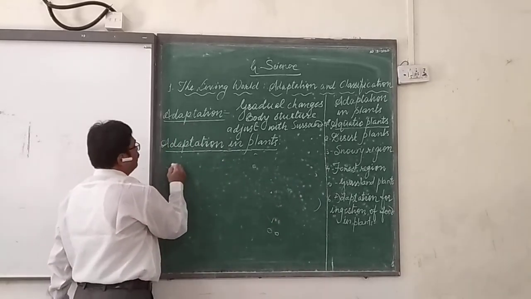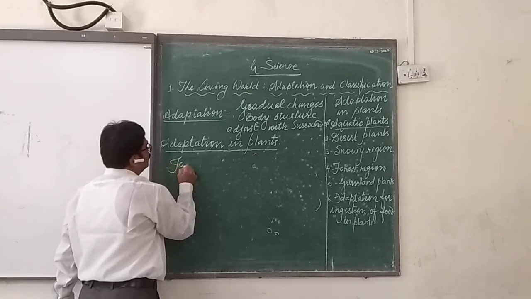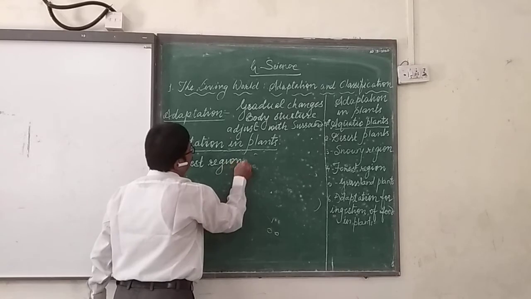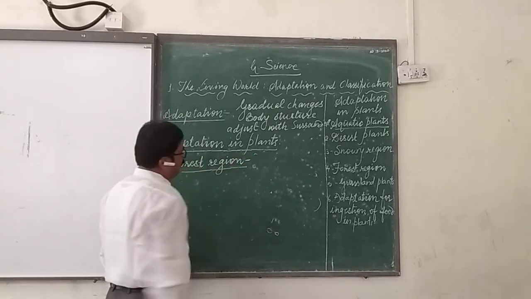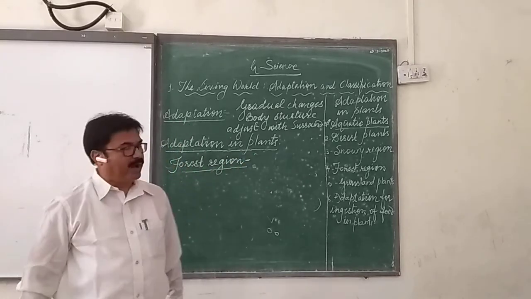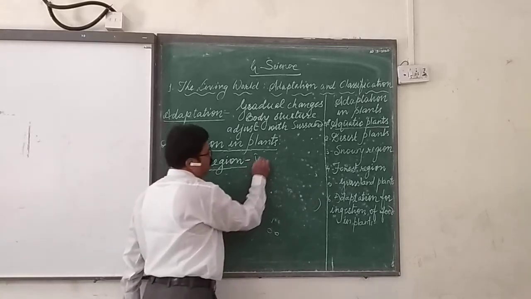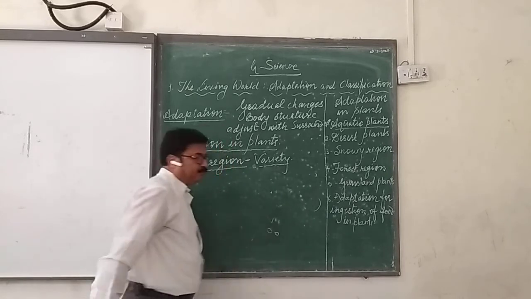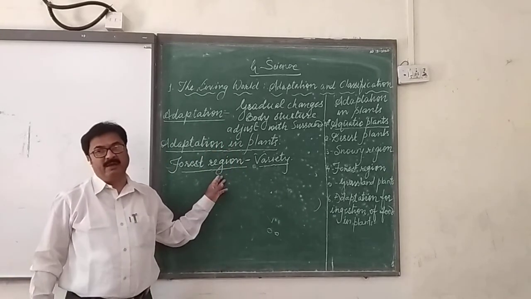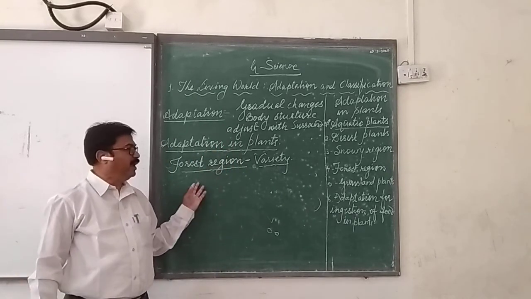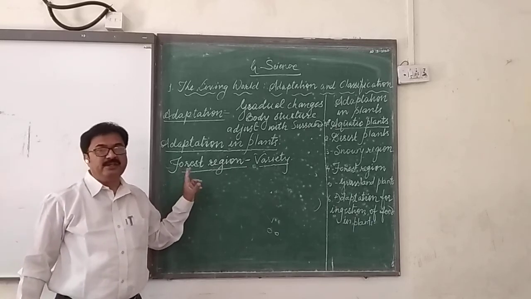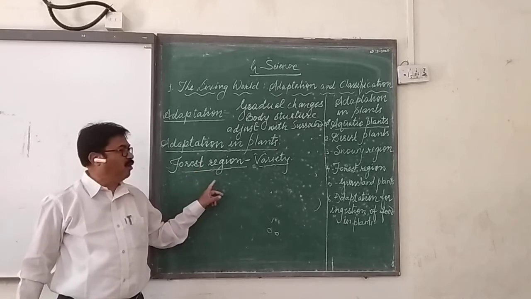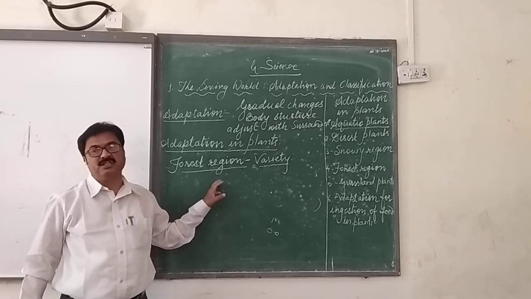Then next we are going to see the grassland plants, the forest regions. You know, in the forest region you can see a variety of plants. A variety of plants means we cannot name each one of the plants because so many plants are growing. Here we can also see trees, shrubs, herbs, grass, whatever. Also there are climbers which can take support of these plants.